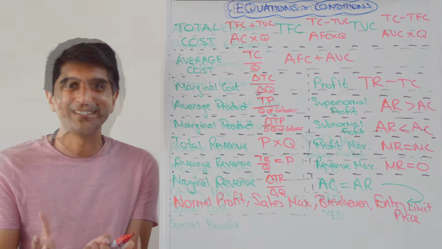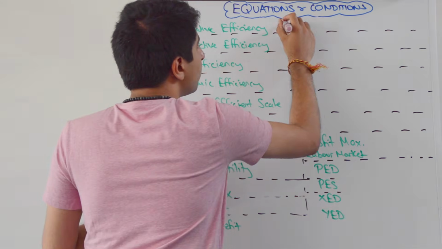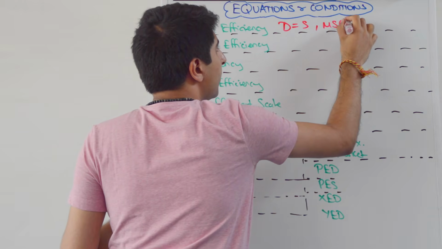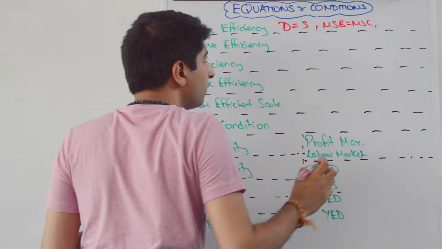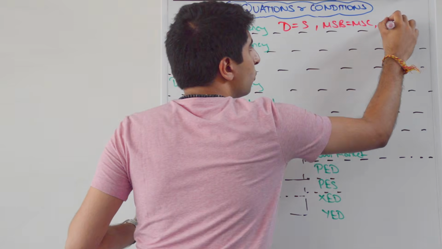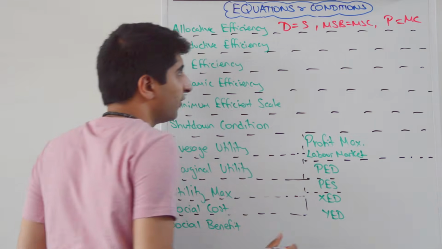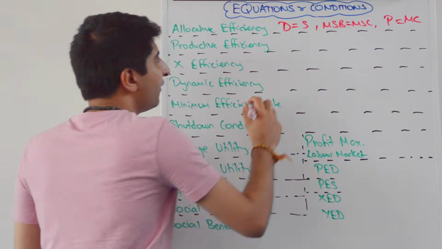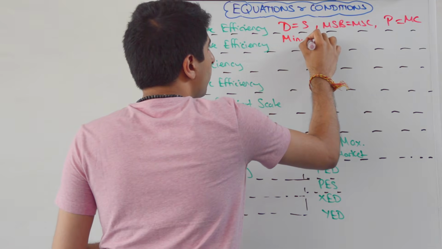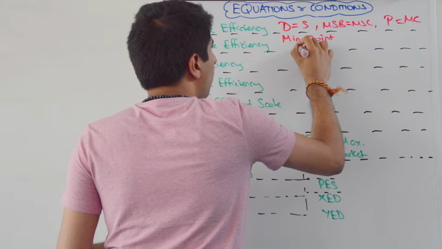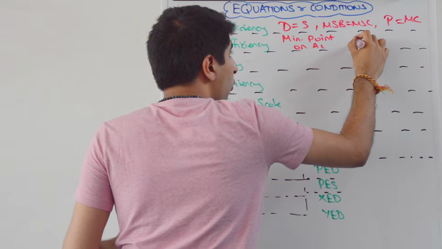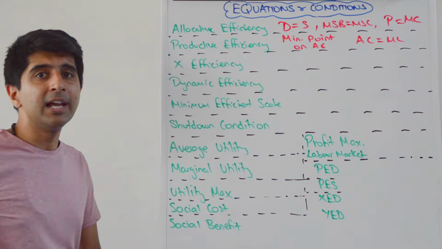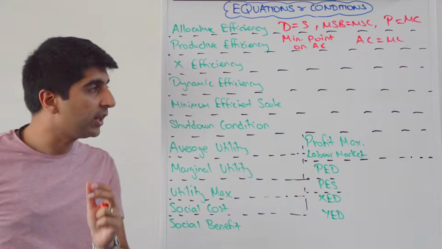Let's keep going, guys. Allocative efficiency occurs where demand equals supply, that is, where the marginal social benefit equals the marginal social cost. On a business diagram, that is where price is equal to marginal cost. Very important to know the conditions for allocative efficiency. Productive efficiency occurs at the minimum point on the average cost curve, and that is always where average cost equals marginal cost, so the minimum point of AC. That's where all economies of scale are being fully exploited.